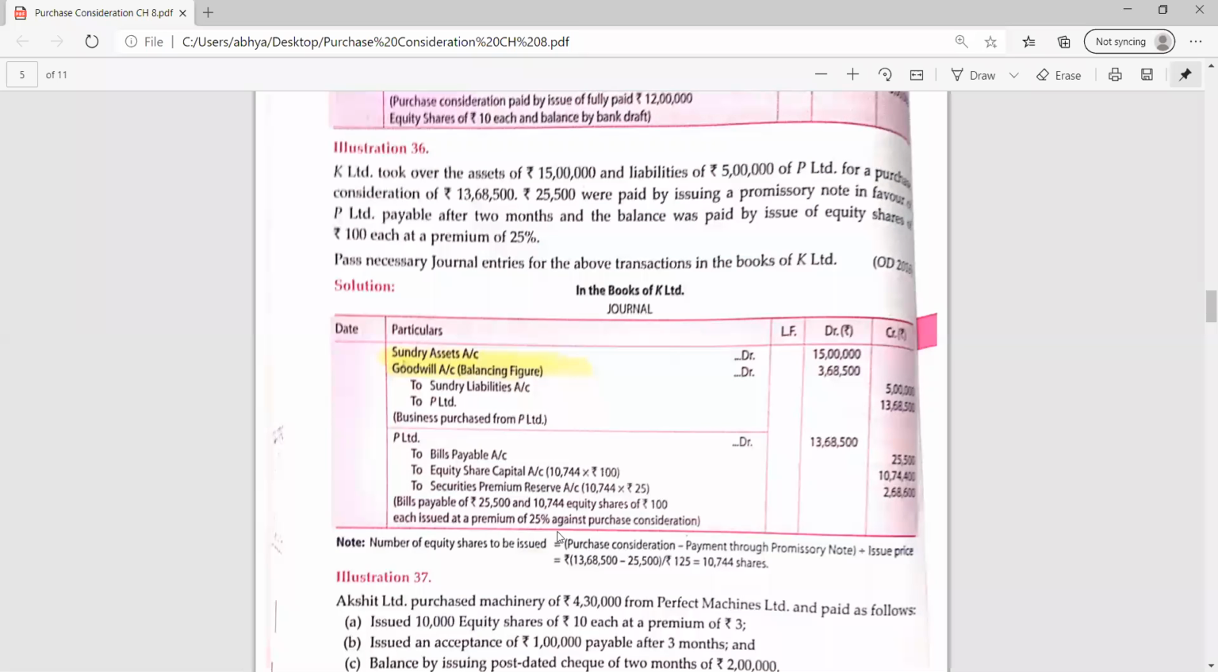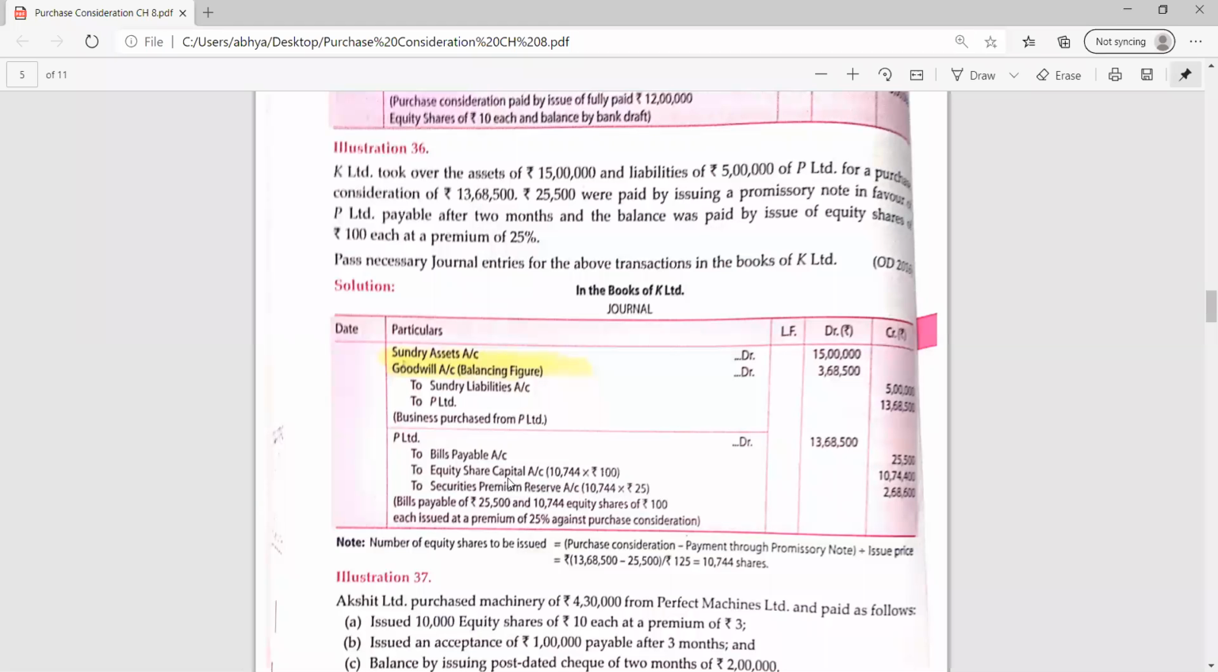13,43,000 upon 125. So in this manner, by applying this formula, you will be finding this number. This is the number of shares to be issued, 10,744. So this number will be written here in share capital. Try to understand, please. It's a very simple question. If you are paying attention, just in one question you can understand this concept. 10,744 is the number, into the face value of the share.